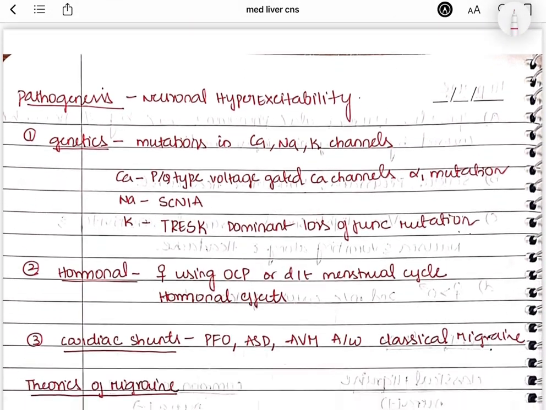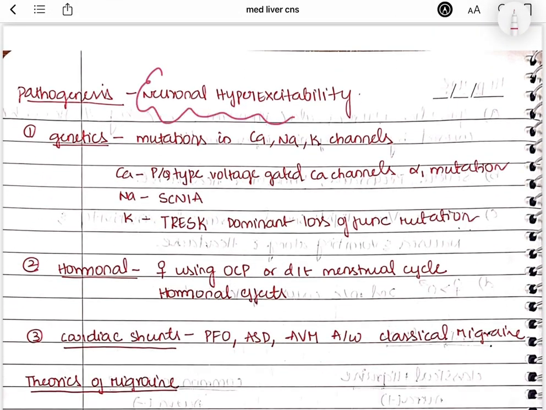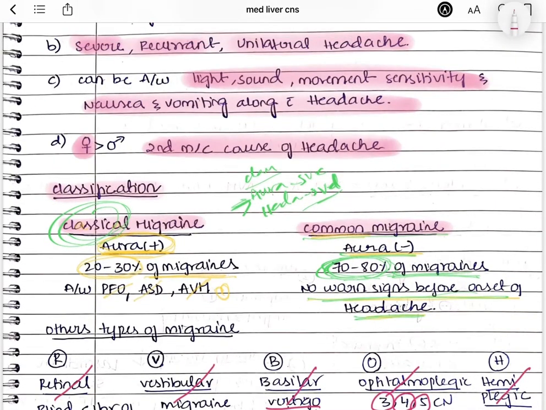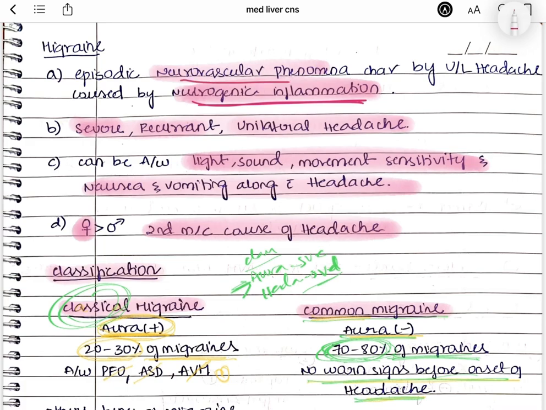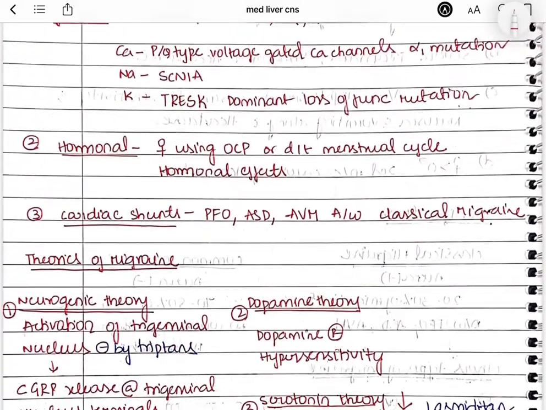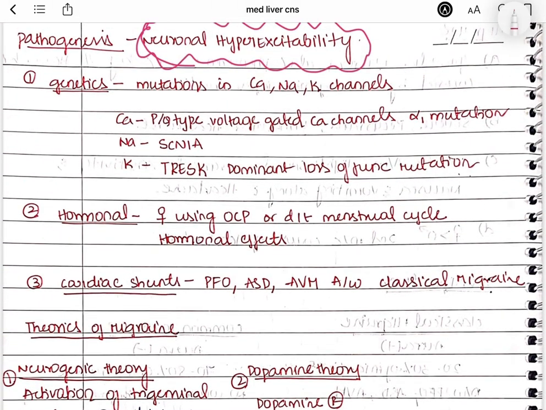Coming to the pathogenesis, it is all because of neuronal hyperexcitability. This neuronal hyperexcitability will cause neurogenic inflammation and the neurovascular phenomenon, right? The three things involved in this pathogenesis, the first one is genetics. Mutations in any calcium, sodium and potassium channels can predispose to migraine. Mutations in the potassium channels are called TRESK mutations, in sodium channels SCN1A mutations, and in calcium you just write P/Q type or alpha 1 mutations, right? So this is about genetics.